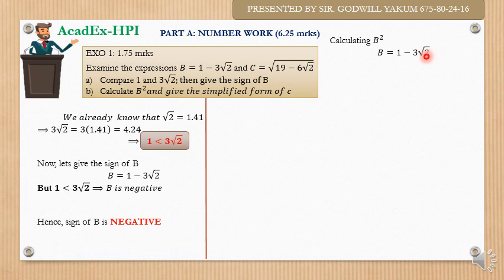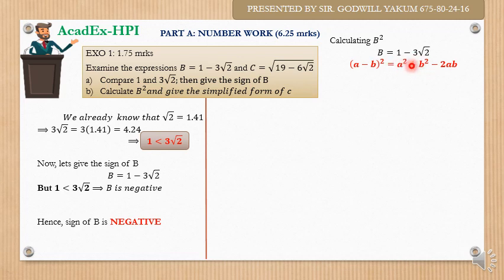Had we had calculators in the hall with us, we would have simply computed this and squared it on the calculator. But this is how we are going to go about it. Remember this formula: if we have a minus b, all squared, it is given as a squared plus b squared, then minus 2ab.